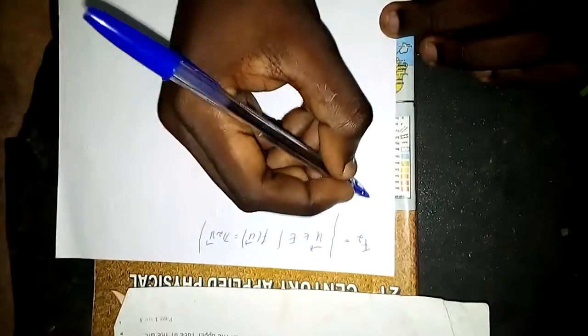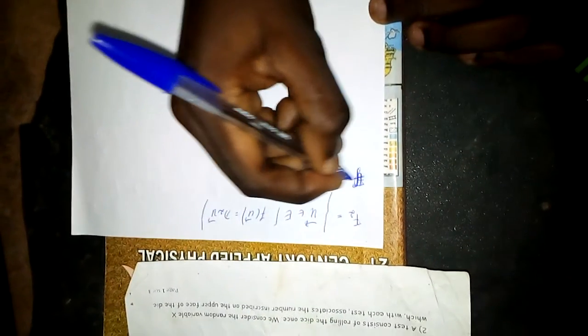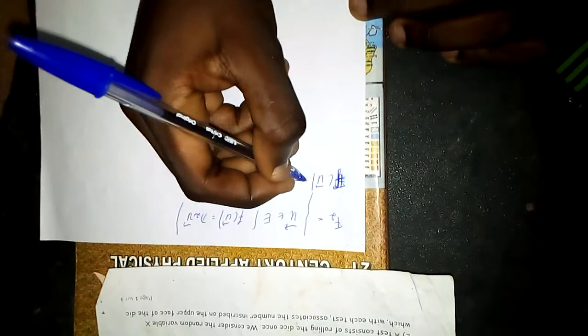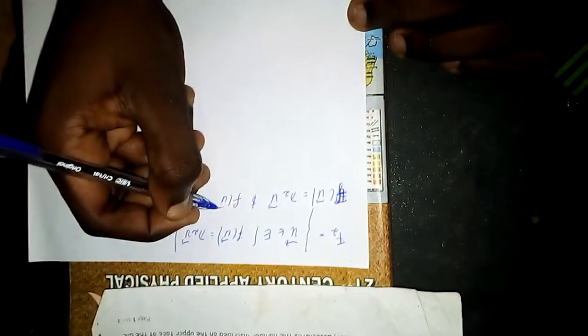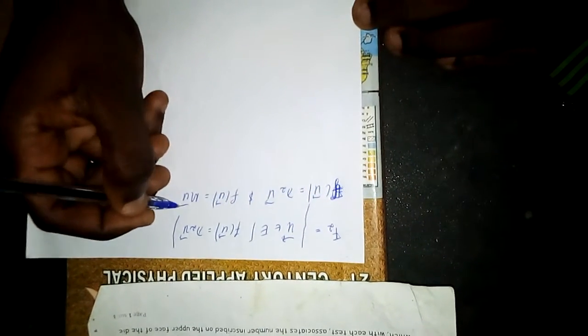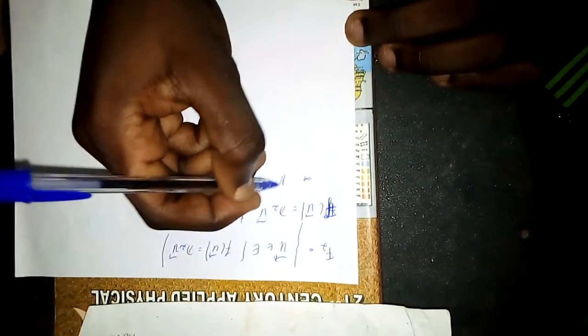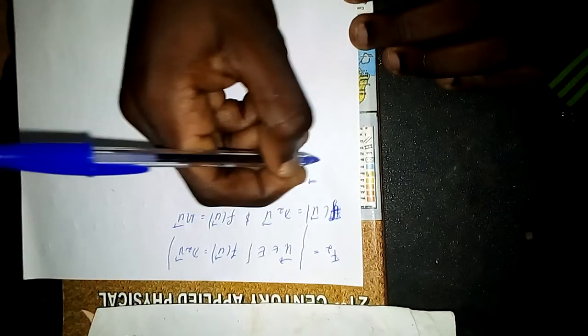Now since f of u is equal to lambda 2 times u, and f of u is also equal to m times u, this means that m times u is equal to lambda 2 times u.